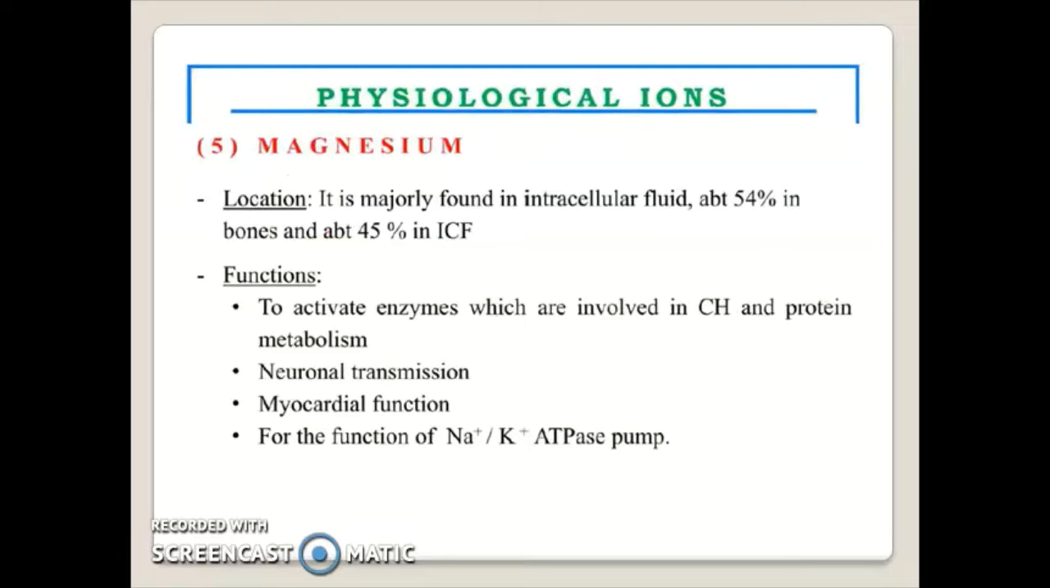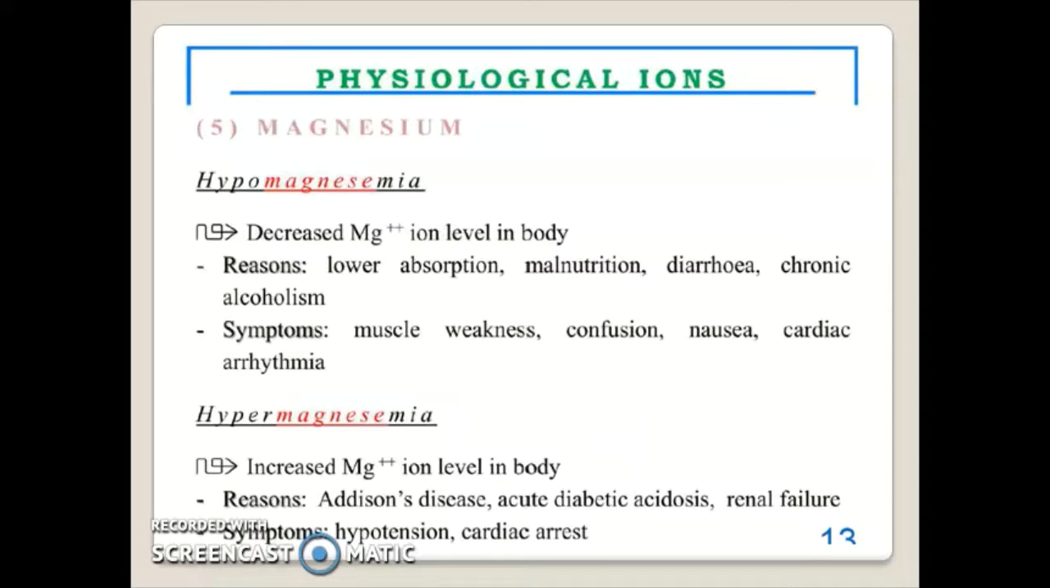Magnesium ions. Location: it is majorly found in intracellular fluid, about 54% in bones and 45% in ICF, meaning intracellular fluid. Functions: to activate enzymes which are involved in carbohydrate and protein metabolism, neuronal transmission, myocardial functions, and the functions of the sodium potassium ATPase pump.